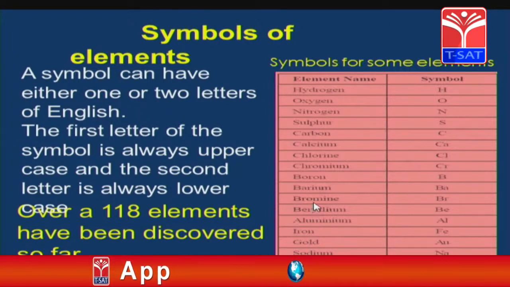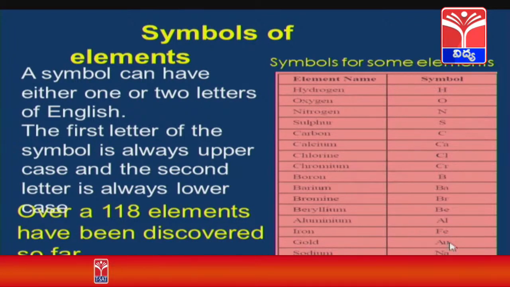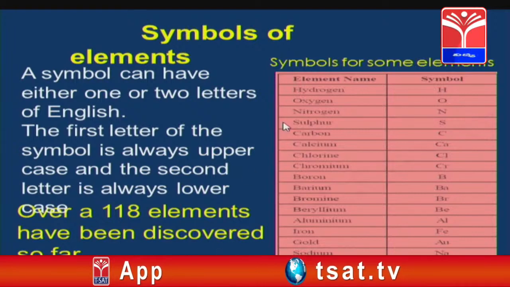You see here the last 4 elements, iron, gold, potassium and sodium, have different symbols. In iron, the first letter is I, so its symbol should be I, but here the symbol is Fe. In gold, the initial letter is G, but here the symbol is Au. Why? Because out of 118 elements, a few elements have Latin names. On the basis of Latin names, these elements have different symbols.